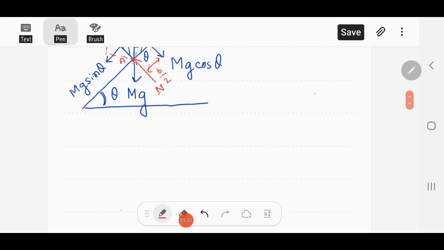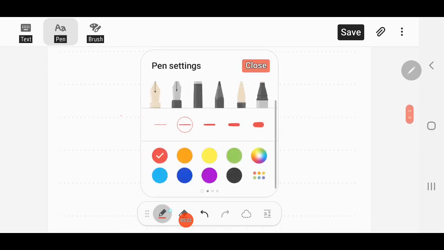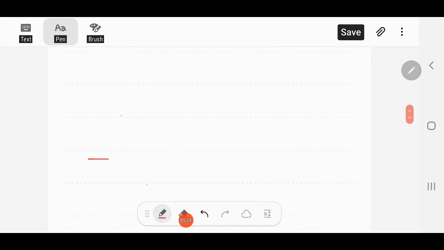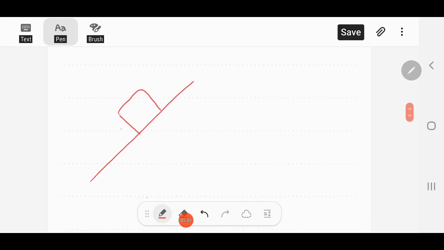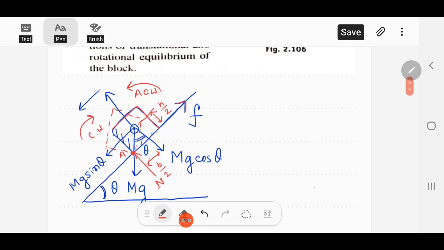So for this, let's draw it again. All other forces, if you can see here, mg sin theta, mg cos theta, all are acting through the center of mass. So here for translational equilibrium, what will we write?